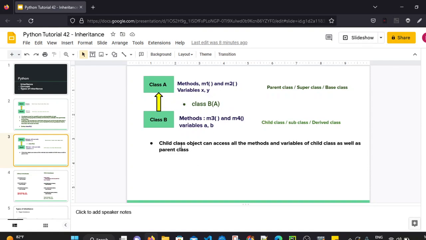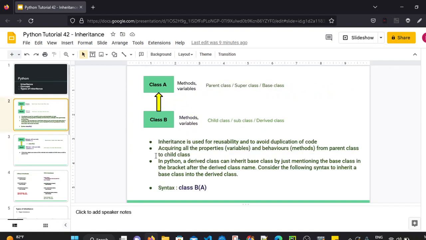So child class object can access all the methods and variables of the child class itself as well as from the parent class. So that is the benefit of inheritance. That is known as inheritance. Now what is the objective of inheritance? So we have seen the main objective of inheritance is to avoid the duplication of code and to use for the reusability of the code. So it helps to reduce the effort for the duplicate codes.